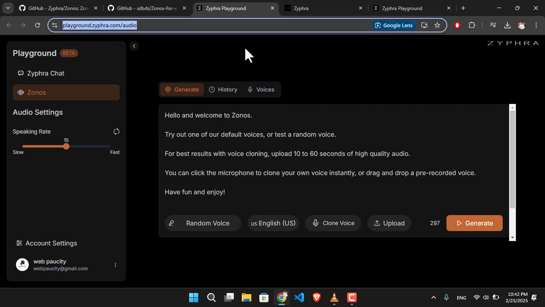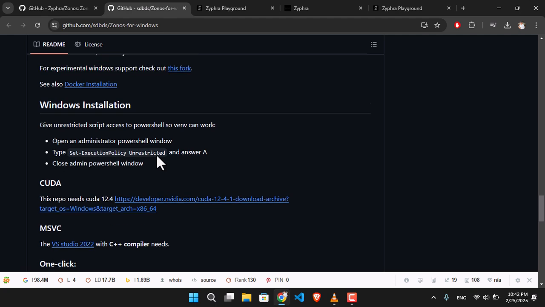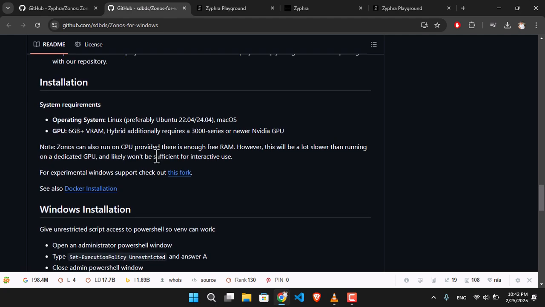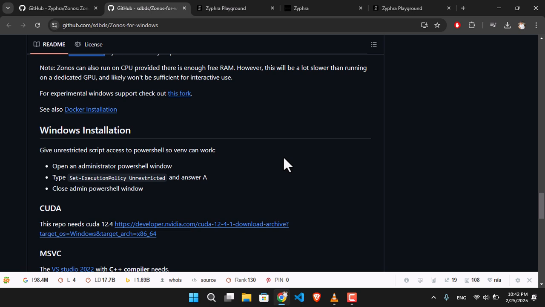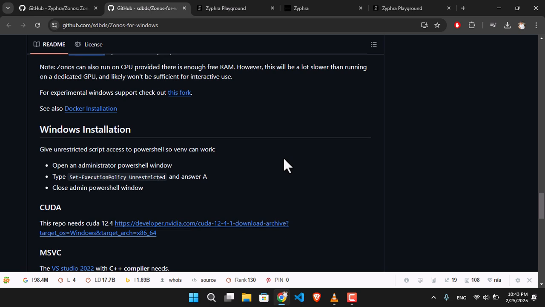Now the other thing is, how can we install it inside our Windows computer? Let me tell you that it needs a serious graphic card, 6 GB of VRAM is required, and I think more than 7 GB of storage is also required within your PC, because without them it's not going to work properly. To install it, it is mostly recommended to use Linux, but you can also use it inside Windows without any problem.